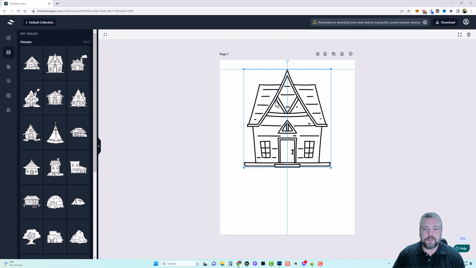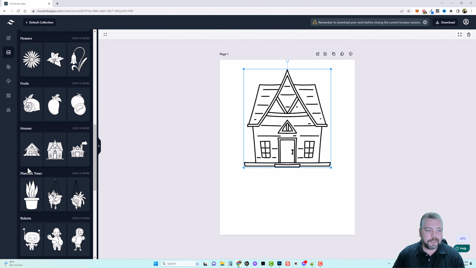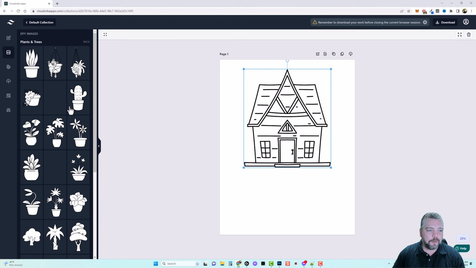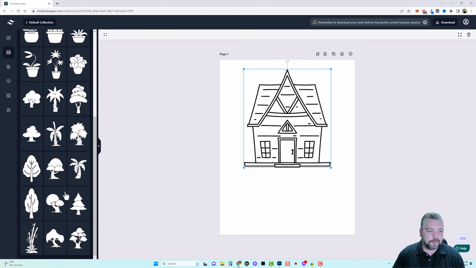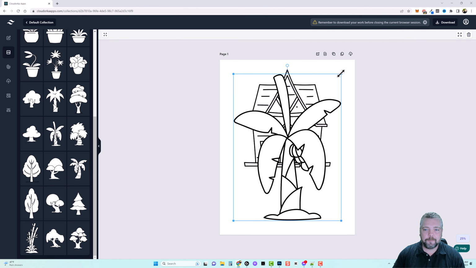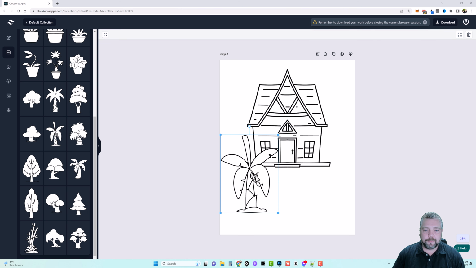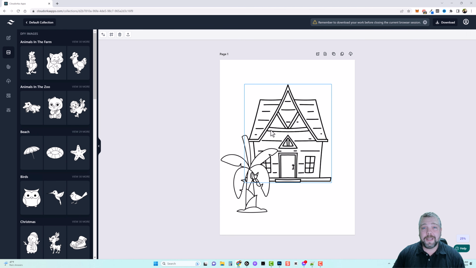But then what you can do is you can come back up here and go back to other images. And let's say plants and trees. We'll do this one. And let's come down to find a tree. Why not just throw like a palm tree in here? So we'll do that. And we can put that there. And so you can make this an even more difficult coloring book depending on the age group you want to target. So let's say we want to even put maybe a couple chickens down here. We could do that too.